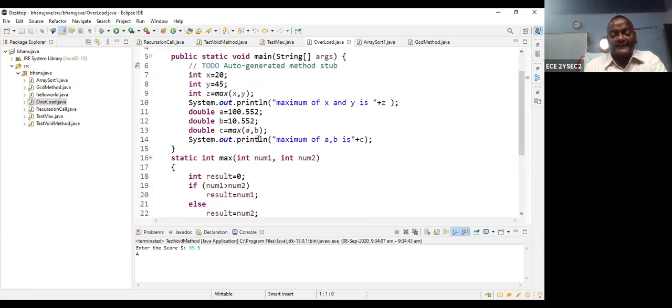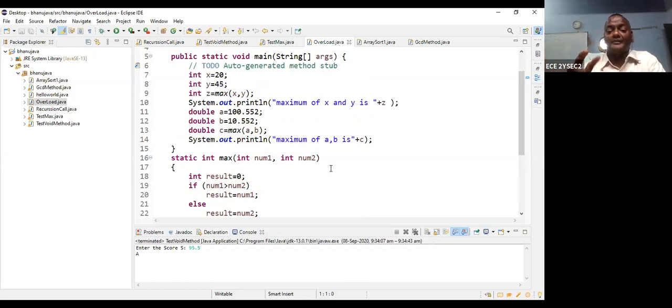These arguments are transferred to number 1 and number 2. Please remember, order is very important. X value is transferred to number 1. Y value is copied into number 2. Order is important. As you are giving the order, according to that order, you should copy those values into the parameters. Suppose here both are integers, no problem.